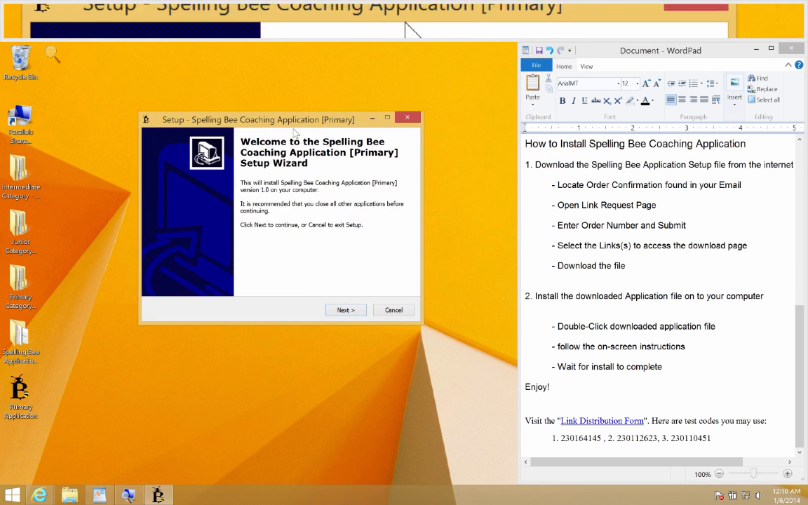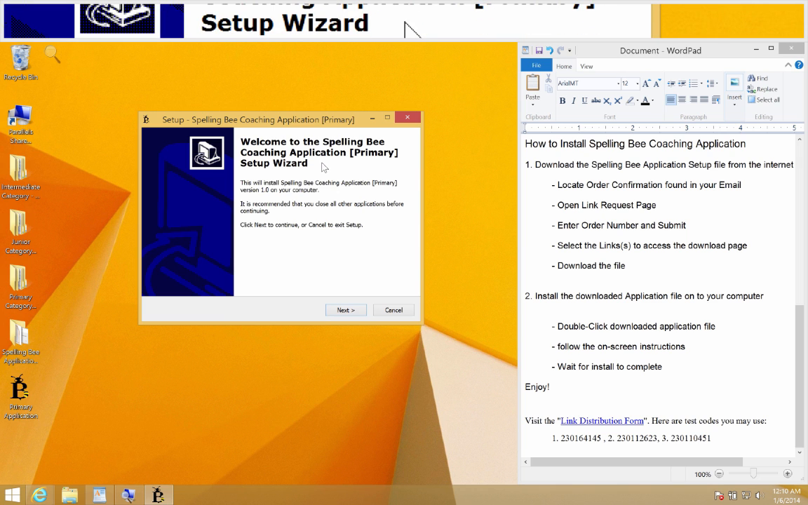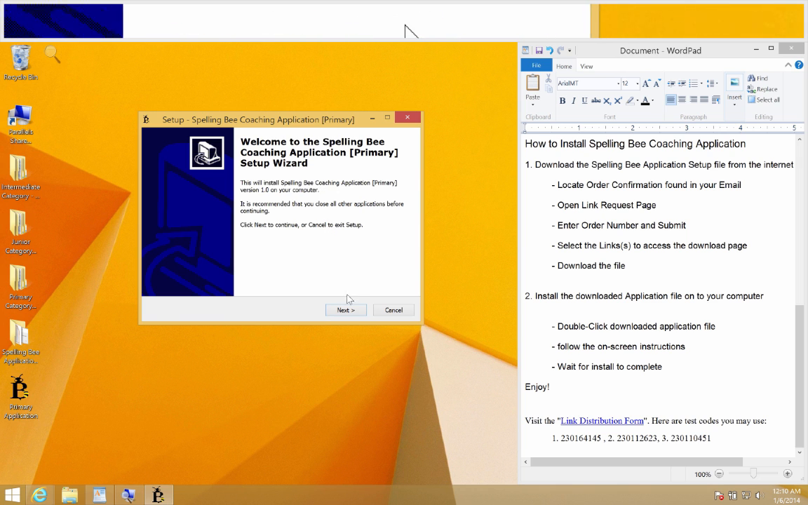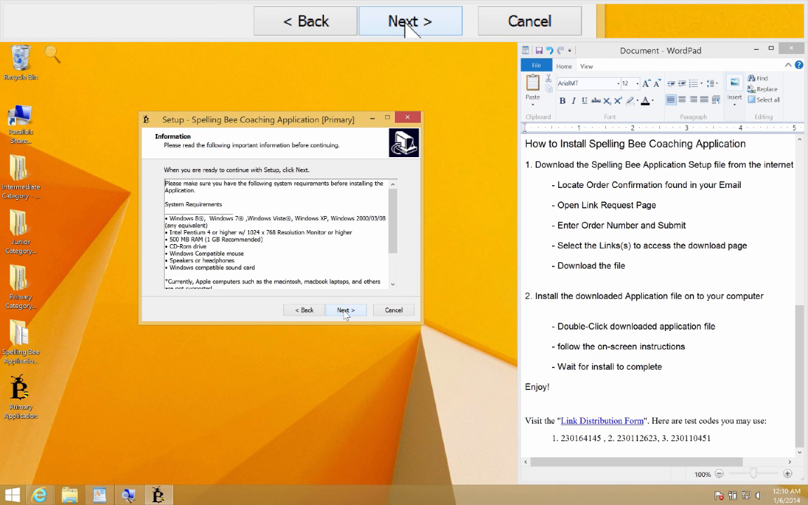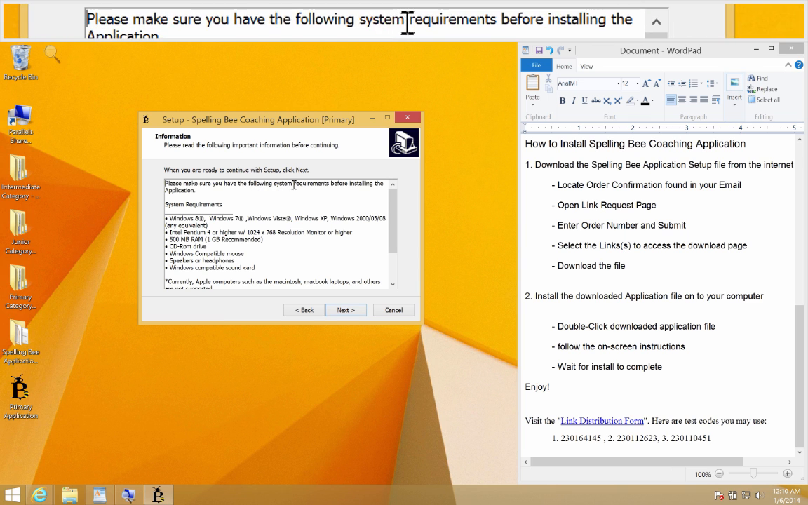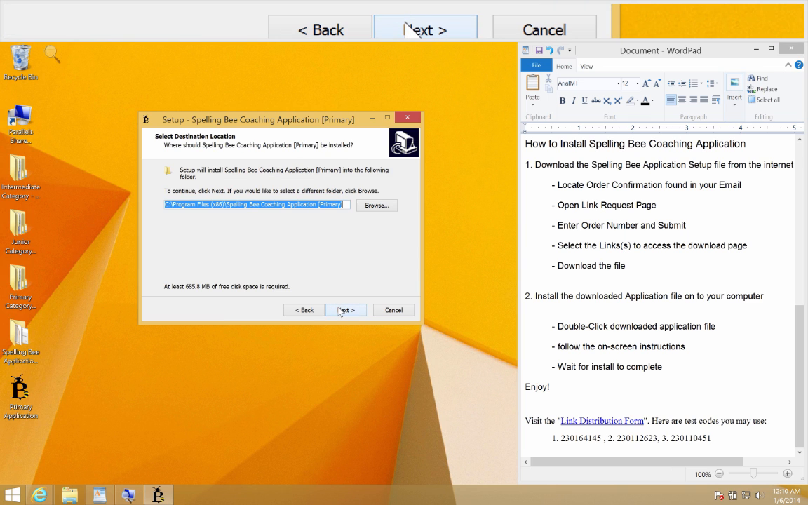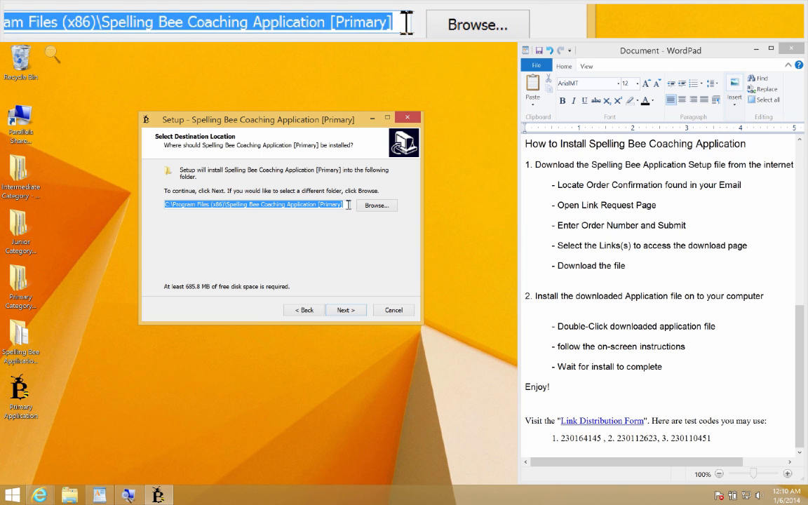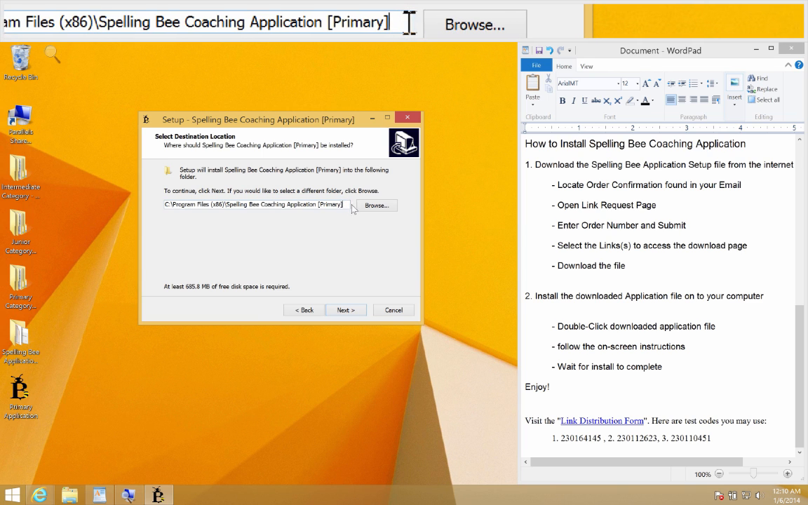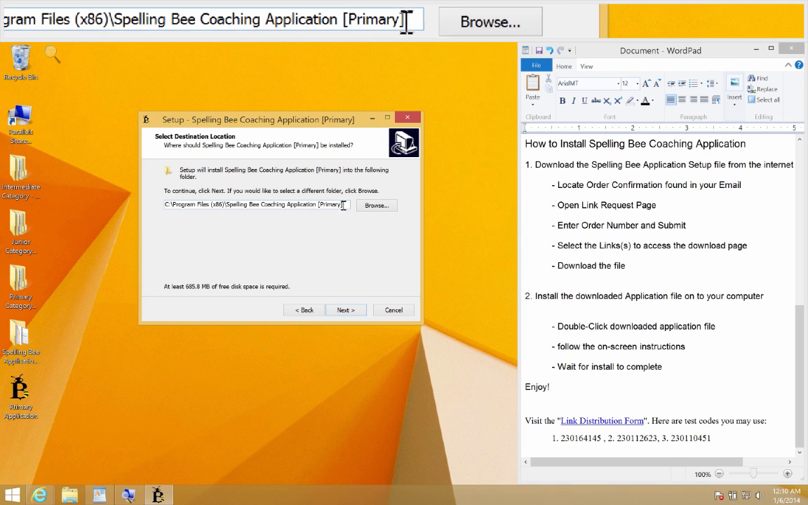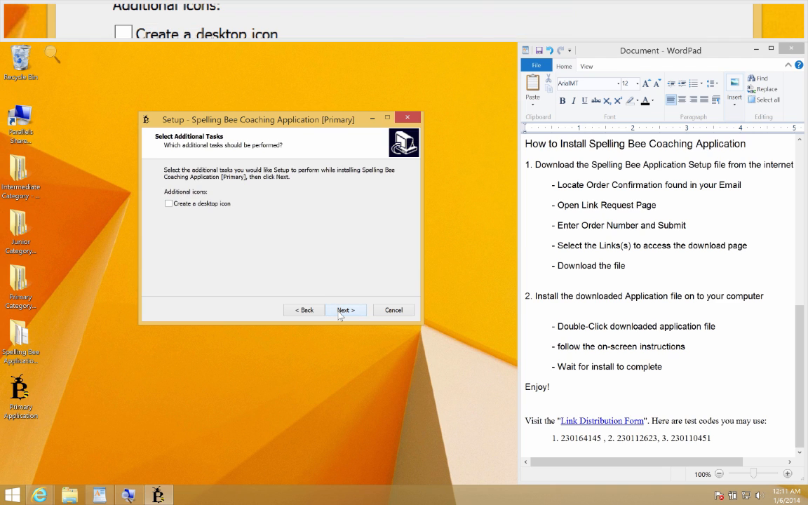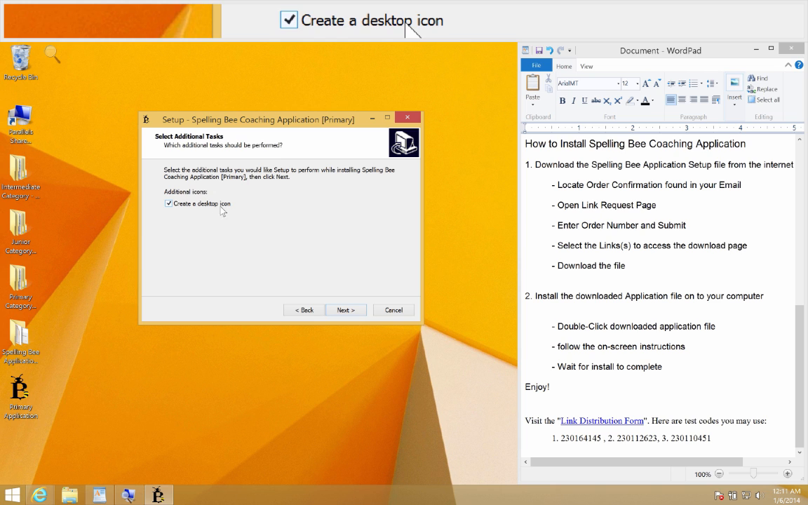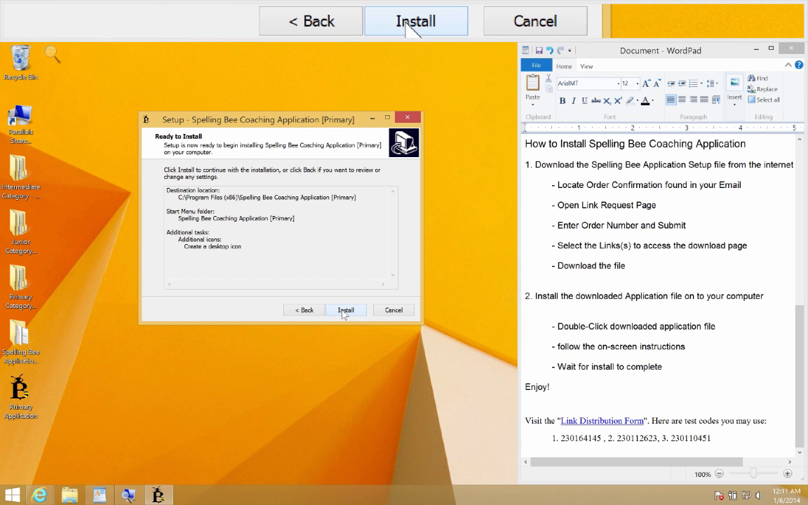And here we are at the Spelling Bee Coaching application setup wizard. Now follow the on-screen instructions. Accept the license agreement. Make sure you have the system requirements. And select the location for the files that will be downloaded. It is best to leave as is. If you would like a desktop icon, select this. And we are ready for install.